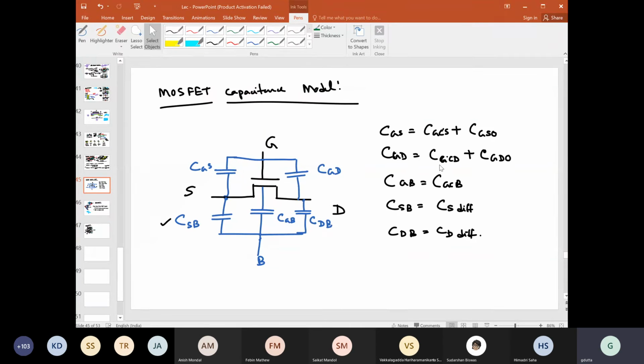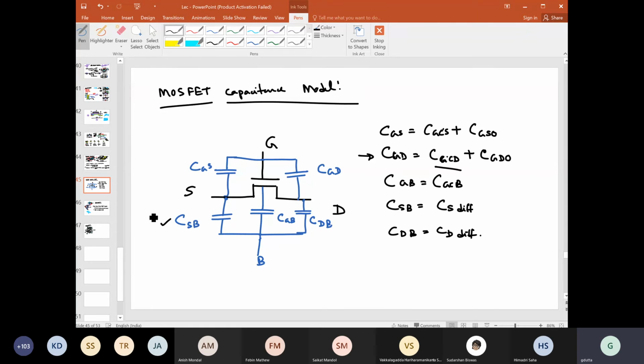So CGD is equal to CGCD plus CGD naught. There will be one contribution from the gate to channel capacitance which falls to the drain side. That contribution will also come.